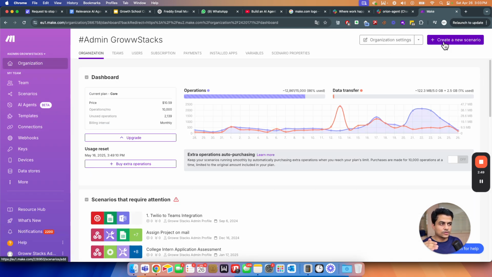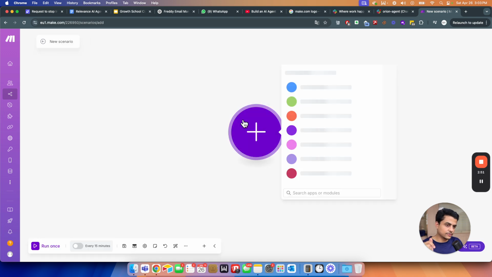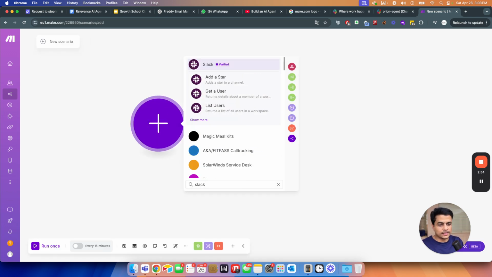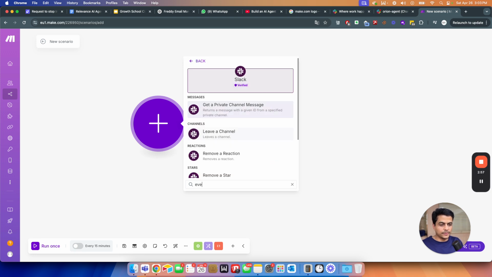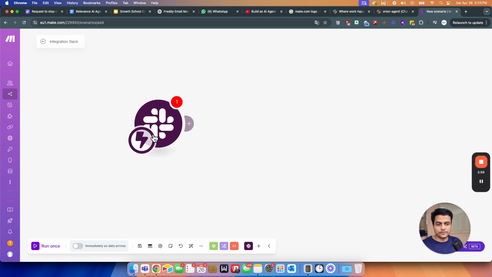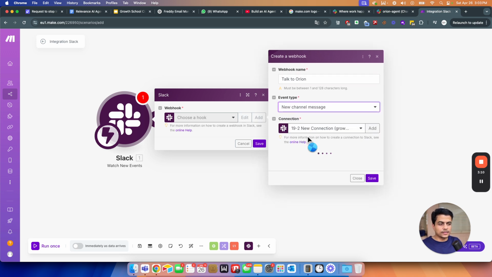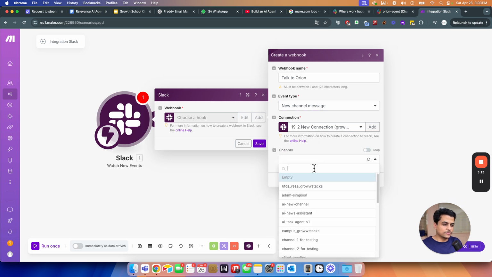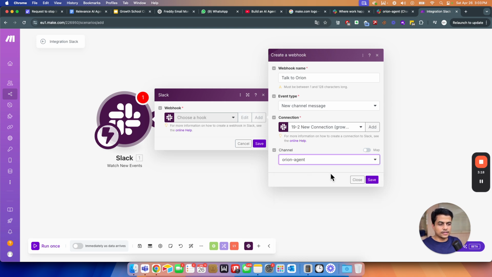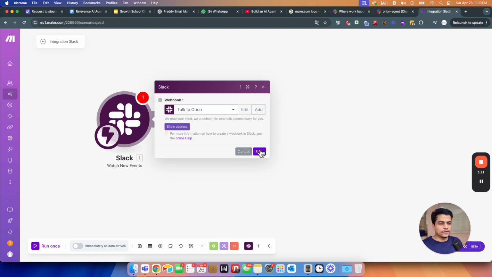We are going to create a scenario where first we will watch any new incoming message within Slack. So let's click create a scenario. I'll put Slack and add this. If you remember, last time we did watch events for the instant trigger. So click on this, and name the playbook talk to Orion. Then new channel message, because I created a new public channel. Then we search for Orion agent, the channel name. Click save, and we are good.